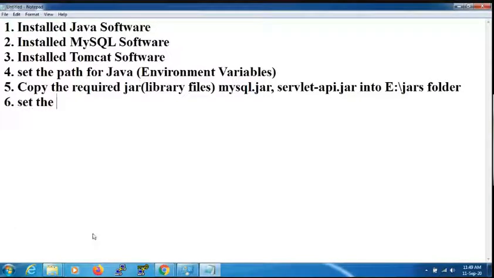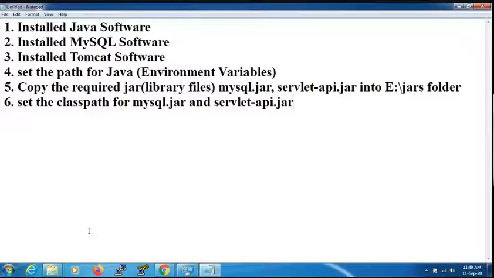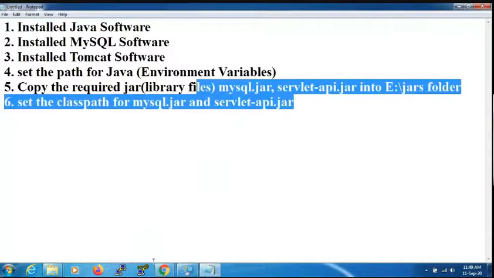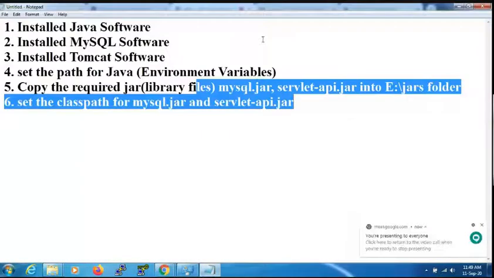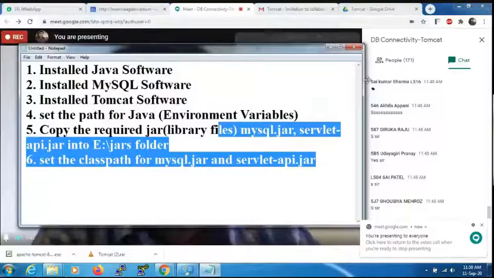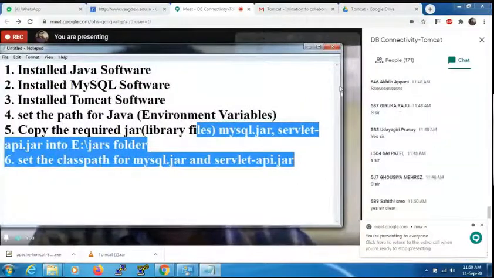Then the sixth step: set the class path for MySQL and servlet, the mysql.jar file and servlet-api.jar. Six steps. Is it clear, everyone? If you have any doubts, let me know, dear. Please just see these six steps. Very simple and interesting.